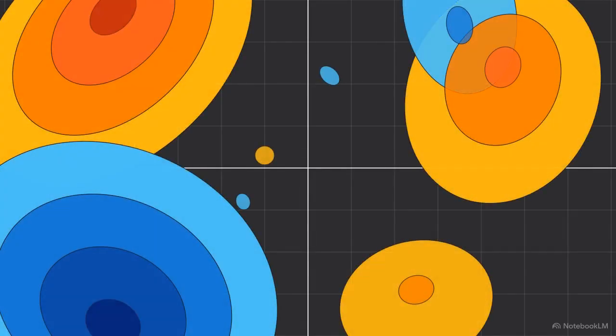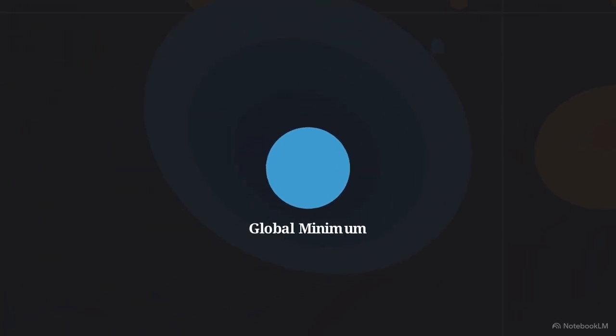We can visualize this parameter space as a geographic landscape. Peaks represent configurations with a high error rate, while valleys represent low error. When we initialize a model, we drop a blindfolded agent onto a random point on this map. This agent has no access to the global layout. It can only sense the immediate slope of the terrain directly beneath its feet. The ultimate destination is the global minimum, the absolute lowest valley in the landscape.